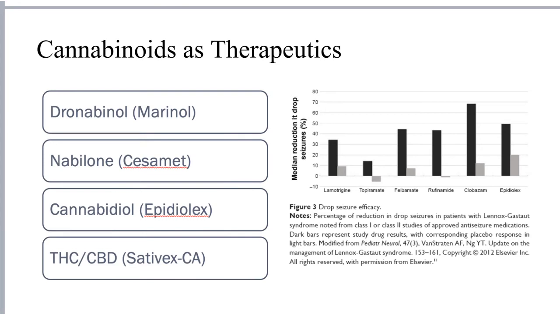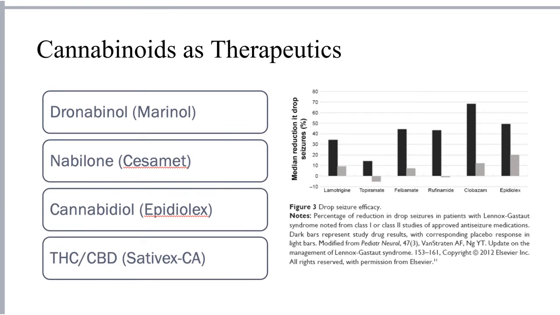However, what I wanted to highlight here is that there are actually several cannabinoid compounds that are used for therapeutic benefit in certain conditions. And that is because of the known effect or activity of THC to increase appetite, reduce nausea, and to reduce seizure burden by generally decreasing or dampening overactive neuronal activity.